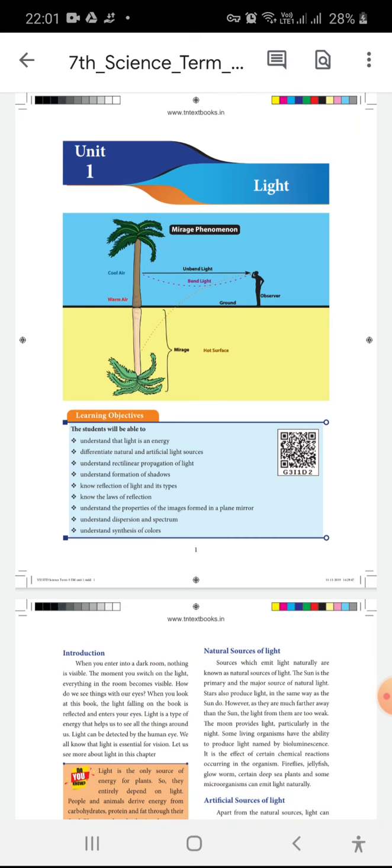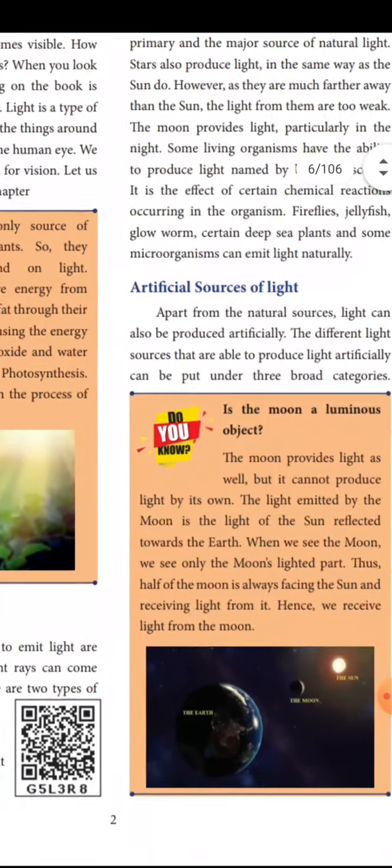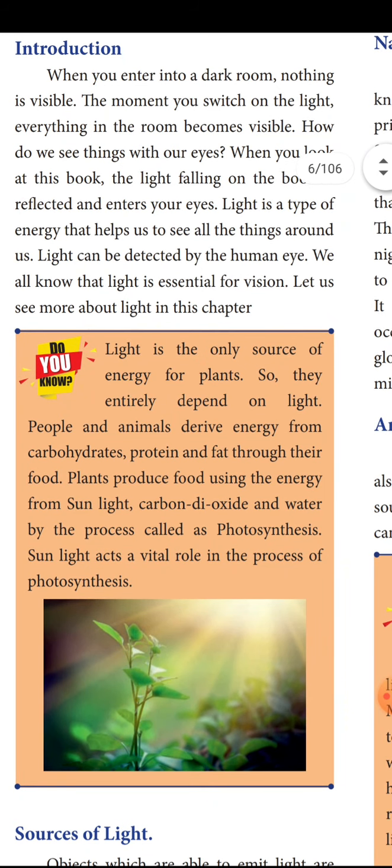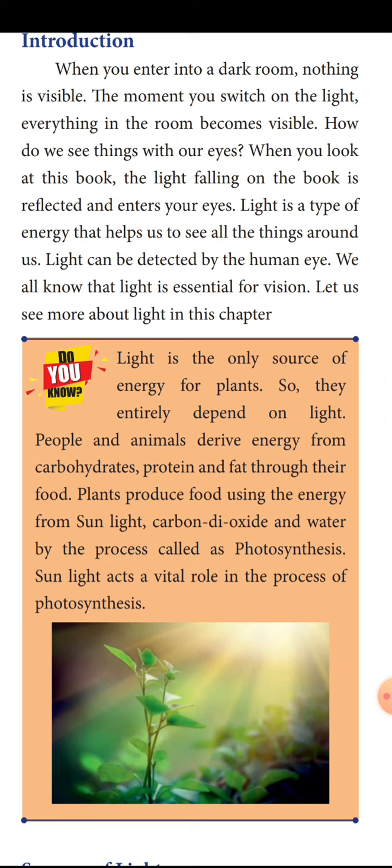The first lesson is light. Light lesson. We are going to see the first lesson. From the light heading, the natural source of light is the sun. When we enter into a dark room, as soon as you enter, you are going to switch on that light, because unless there is light we are not able to view the objects in the room, isn't it? So we need light to visualize the objects in a room.